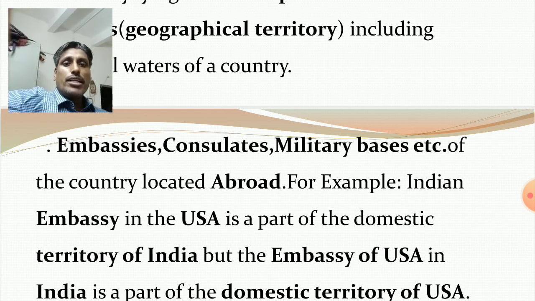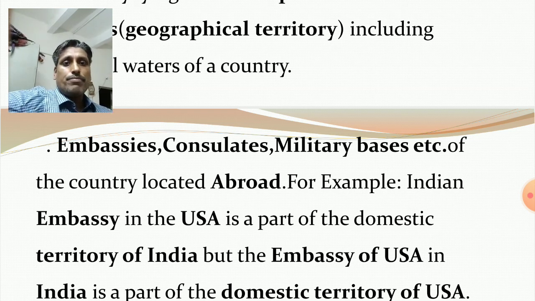For example, Indian embassy in the USA, Indian embassy in China, Indian embassy in Japan. How much area is occupied by the Indian embassy in the USA, in China, in Japan, in Germany?